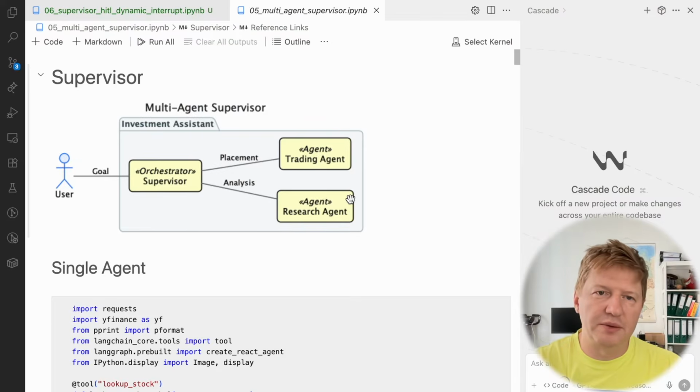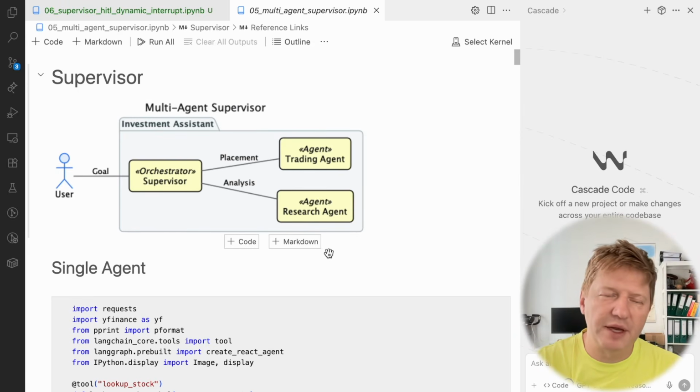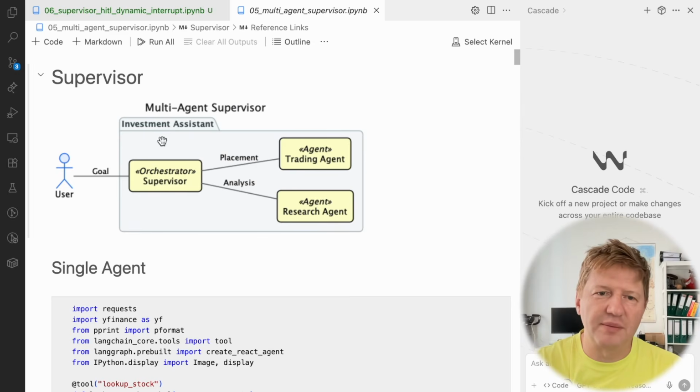Okay, so we are talking about supervisor and human in the loop, how to make them friends, how to run them together. And this is the previous lesson about the supervisor architecture. Basically, the main confusion comes from understanding how to interrupt your agent, because here you're not interested in interrupting the supervisor, you're interrupting somewhere in a sub agent. For example, we are going to try the trading agent now, and we'll take the trading agent from the previous session where we had interruption for some risky tools.